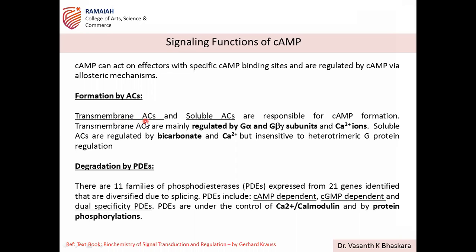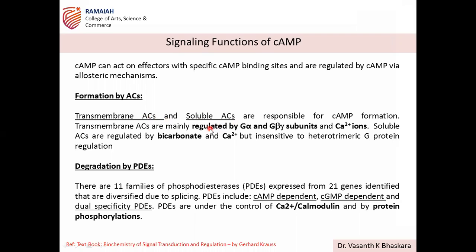Formation, as already discussed, is by transmembrane adenylyl cyclase, which is present in the membrane. You also know the different types of adenylyl cyclases. If you have forgotten, go through them again. Adenylyl cyclases are membrane-bound enzymes, and there are also soluble adenylyl cyclases.